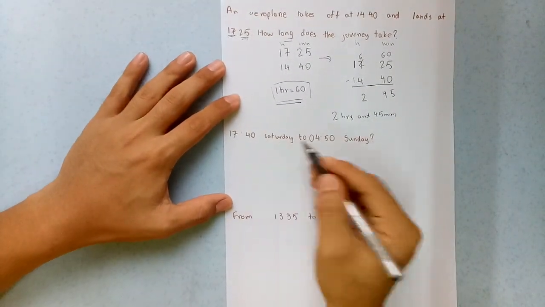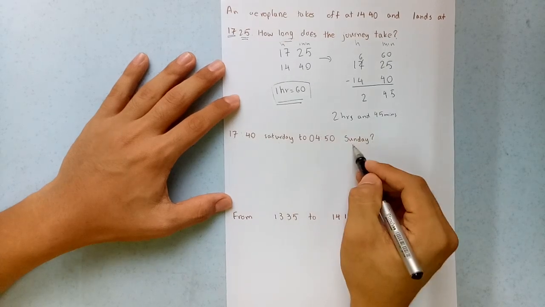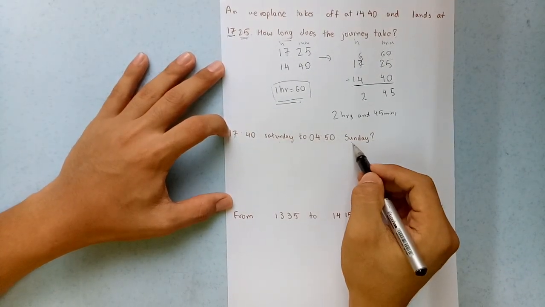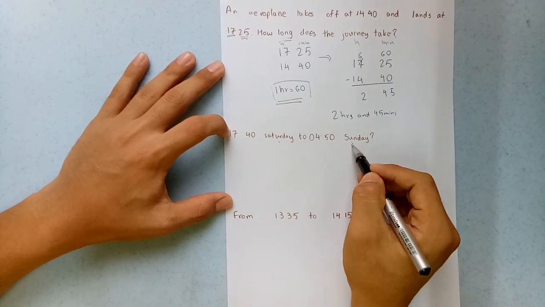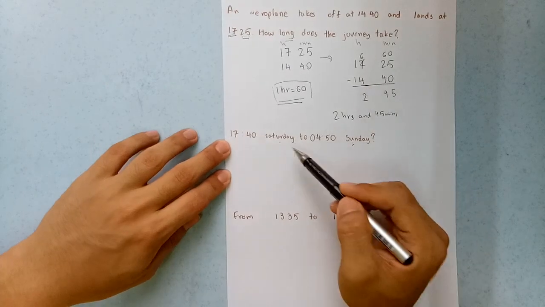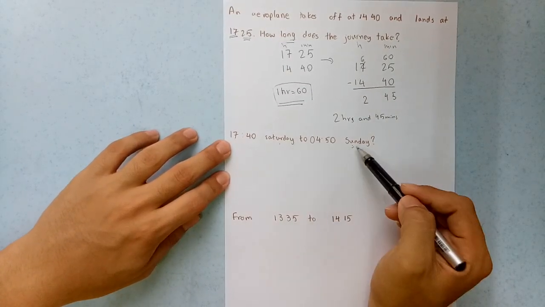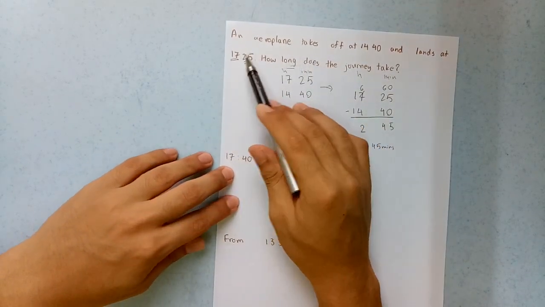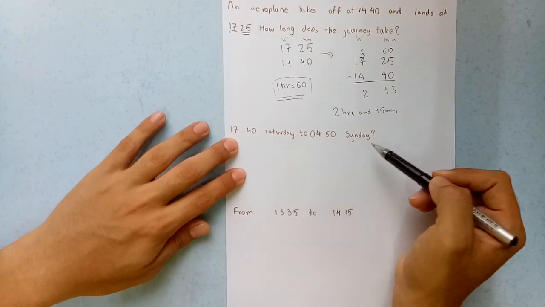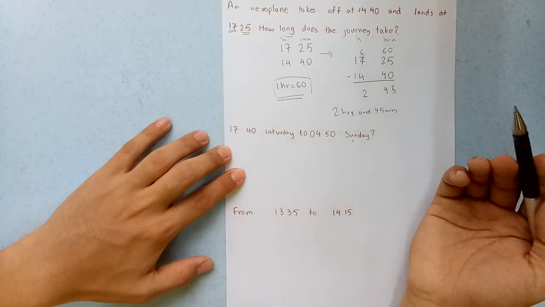See, this is Sunday and then Saturday and then Sunday, correct? It is from Saturday night until Sunday morning. So how do you do that? You cannot just minus off like this because it is already in the other day. Here it is in the same day, so it's easier to minus, but here it is not in the same day already, it's like a different day. So how do you do that?